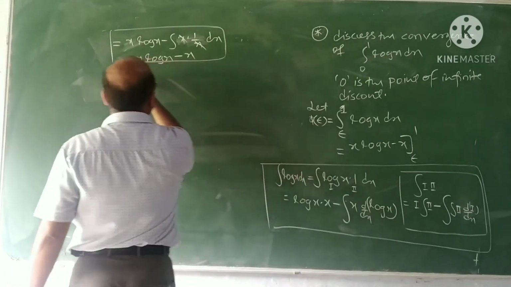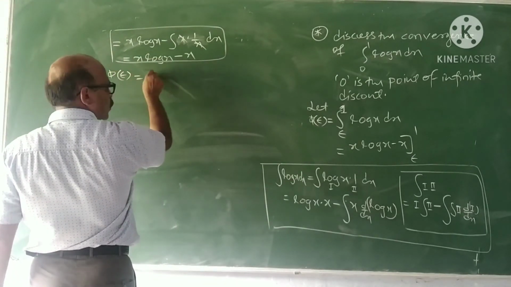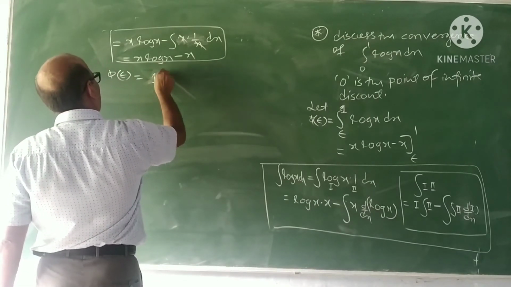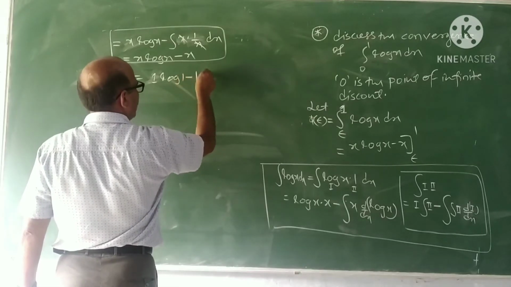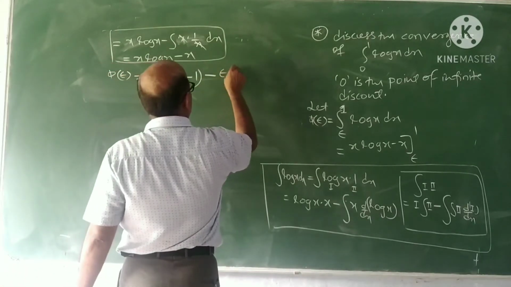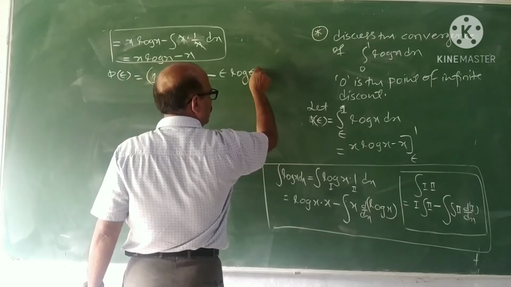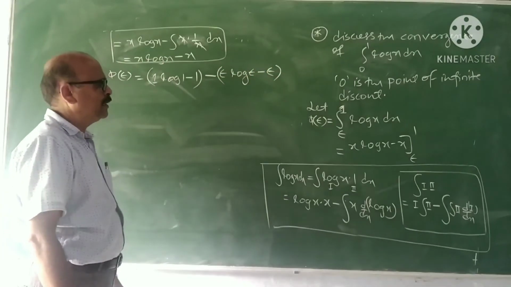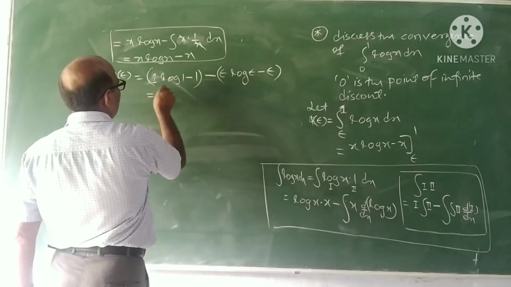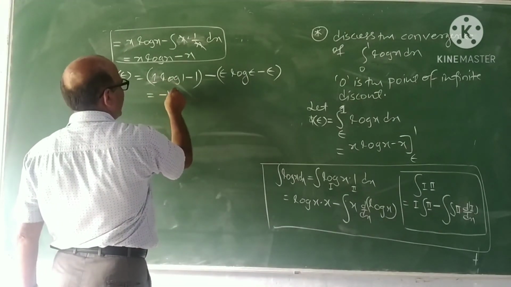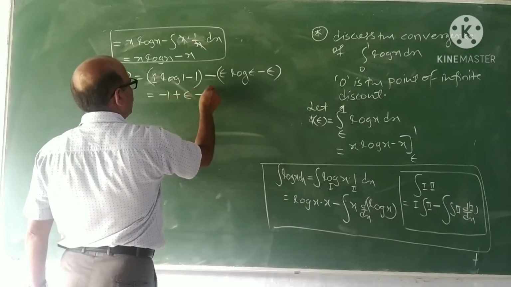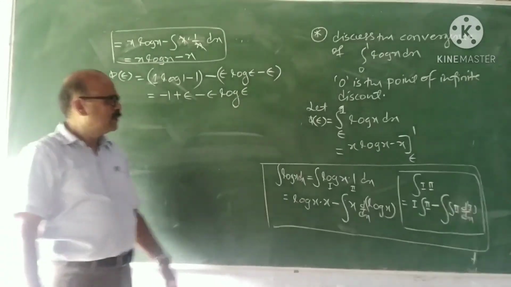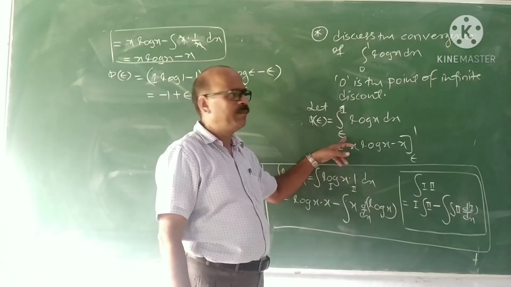Now I continue here. Pi of epsilon is therefore 1 log 1 minus 1 minus epsilon log epsilon minus epsilon. But what is log 1? 0. Therefore minus 1 plus epsilon minus epsilon log epsilon. What is this? This is only pi of epsilon.